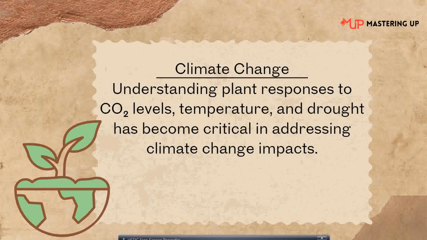So that is also a result of our childish behavior towards the earth paying back, or something we can say like that. But it's not, actually the earth is also healing, we can say earth is also trying to heal itself. So with the climate change impact, we were able to understand how this plant is responding to different carbon dioxide levels, different temperature and drought, that has become critical in addressing the climate change impact. Because of the climate change, plants are also modifying themselves to adapt to those climatic conditions.